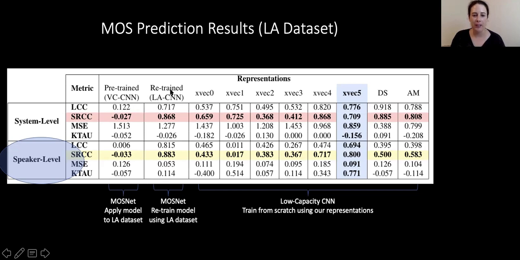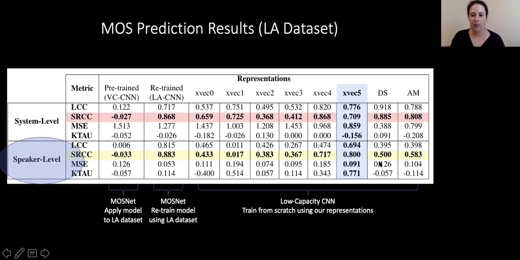When we retrained the MOSNet, same architecture, but we retrained it on the LA dataset and then evaluated again on the held out portion of the LA dataset, we get much higher correlation. We can see that the method for MOSNet, the architecture, is fine, except that it needed to be retrained on the data. Then we have our array of different representations that we